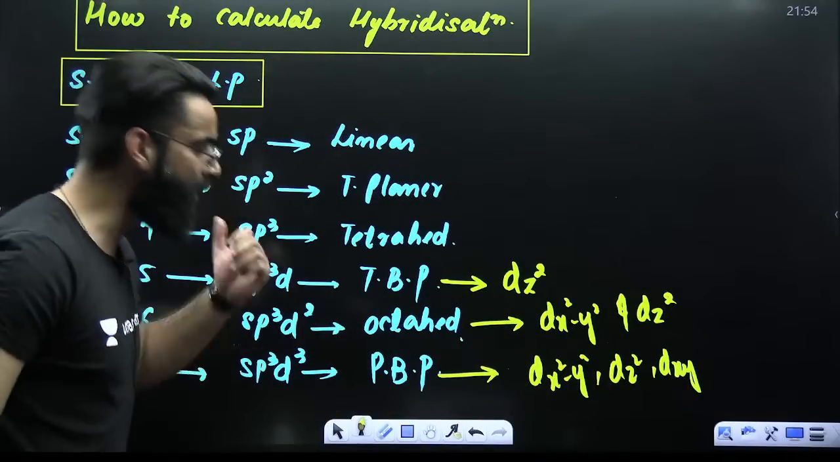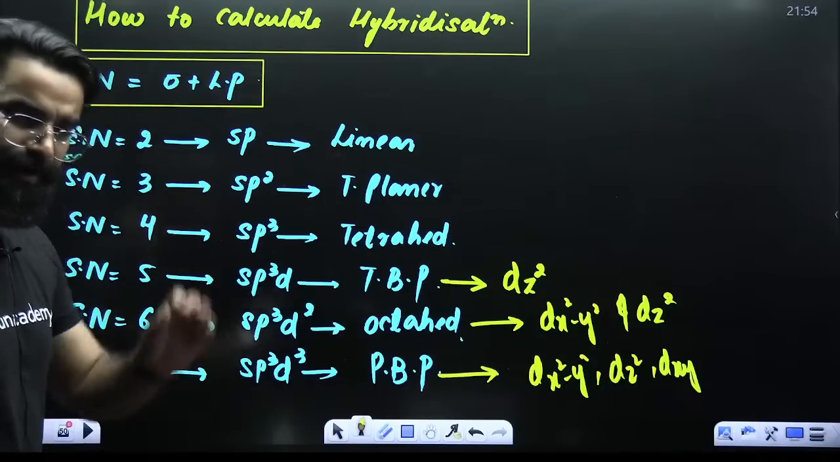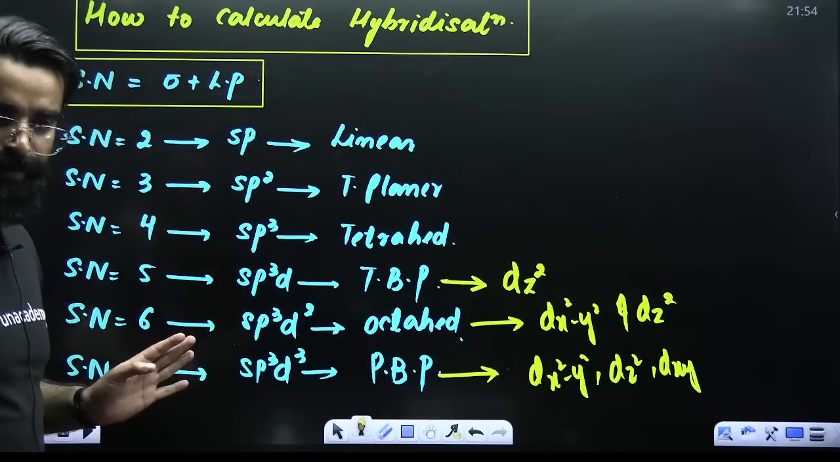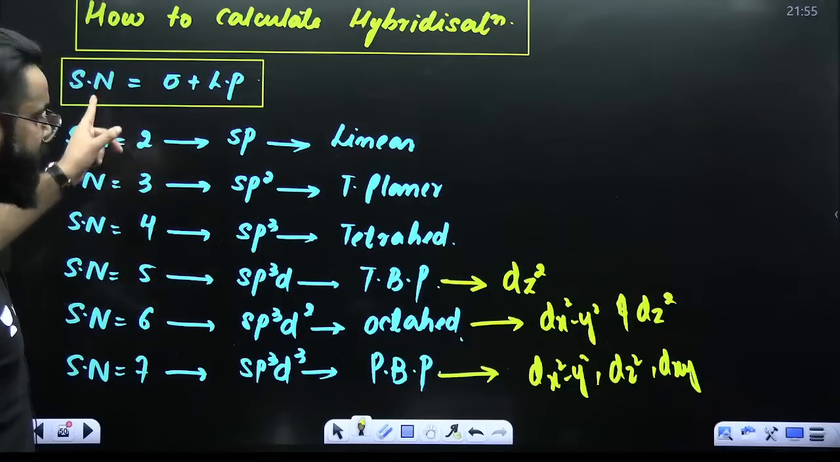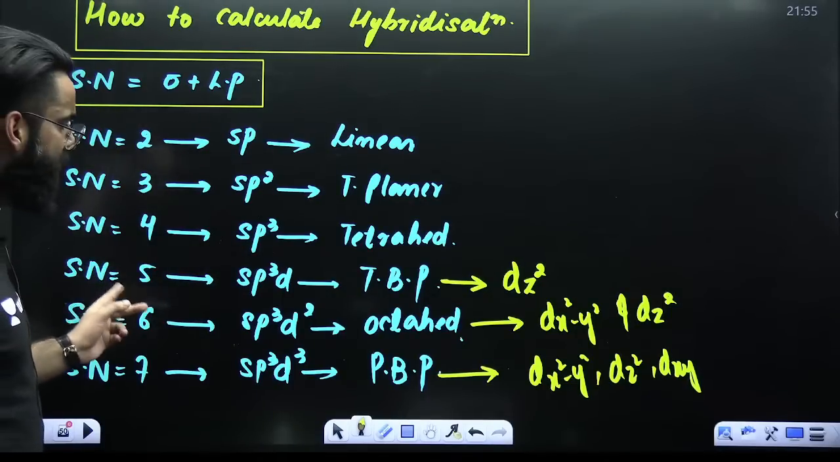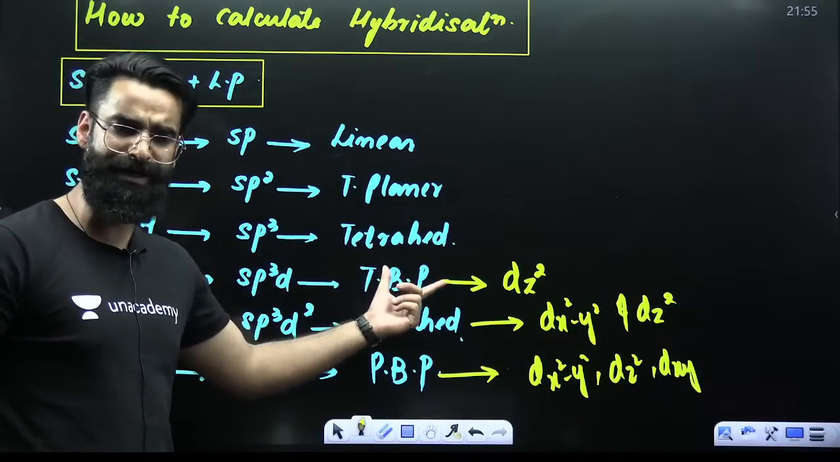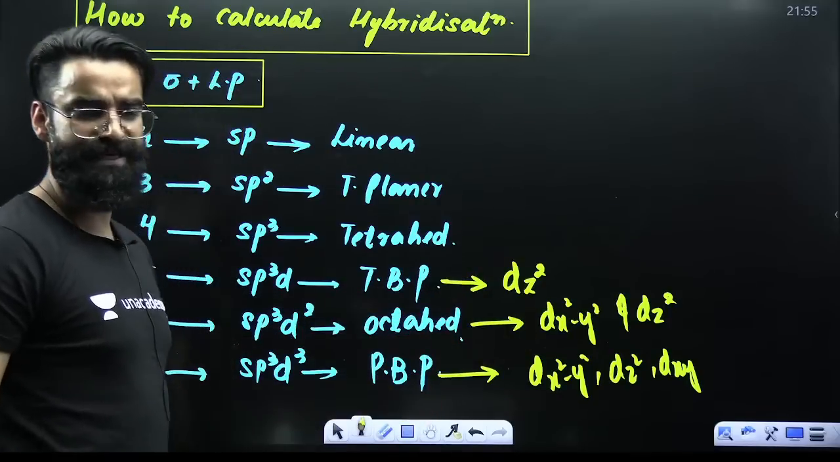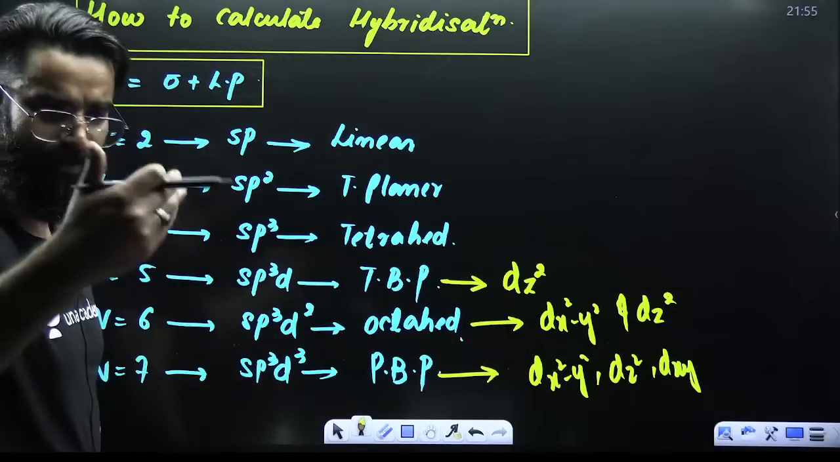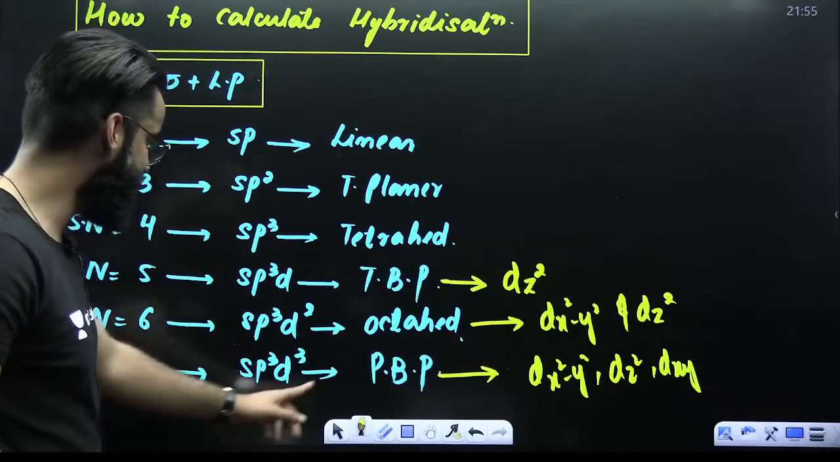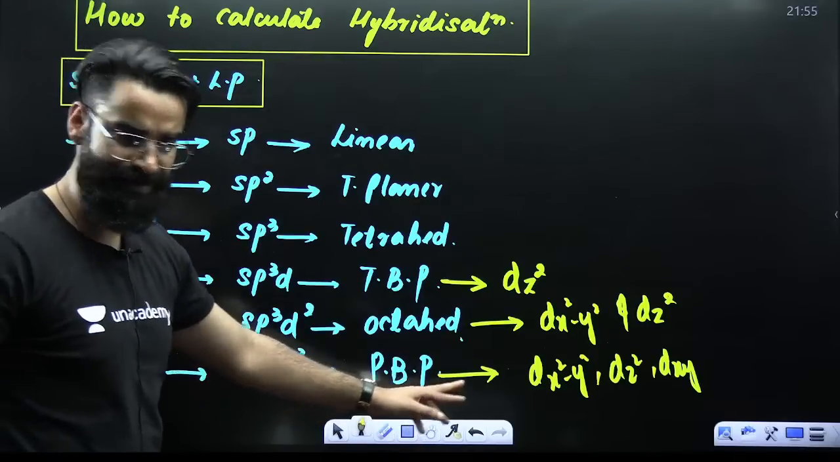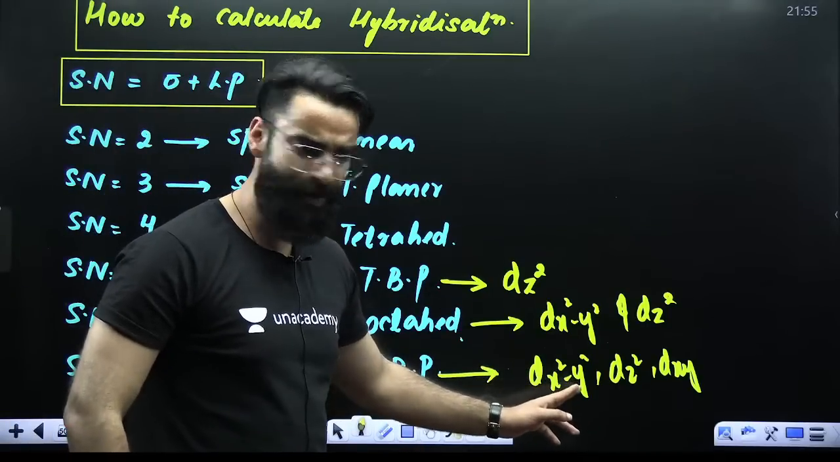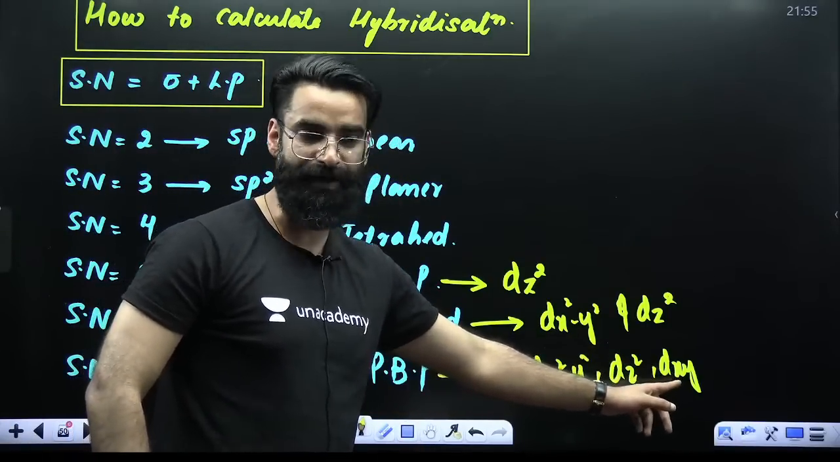Once you remember all this stuff, now it's going to be pretty much easy. We just need to know how to calculate steric number. Once we get the steric number, we can talk about hybridization, about geometry, and about which d orbitals are involved in the hybridization, everything. Now have a look. The last one is pentagonal bipyramidal, with dx square minus y square, dz square and dxy.